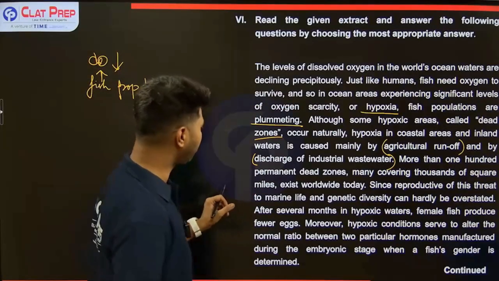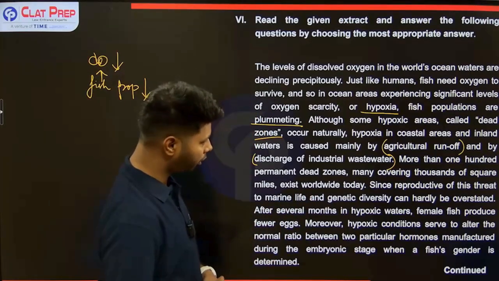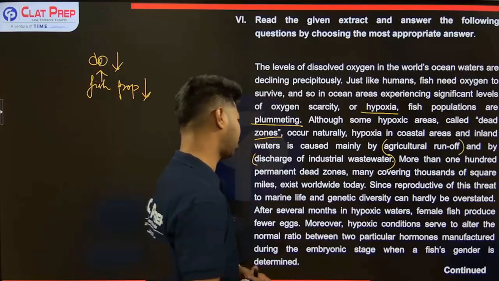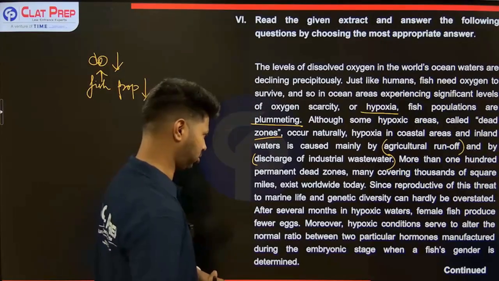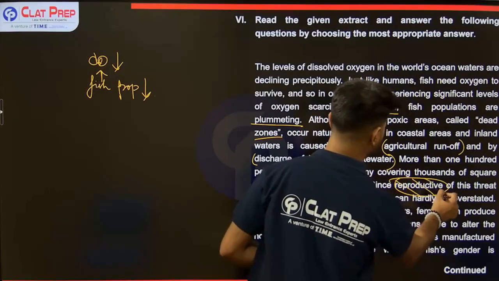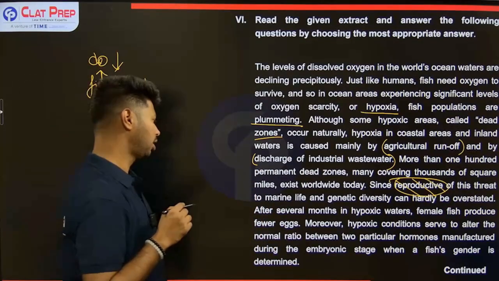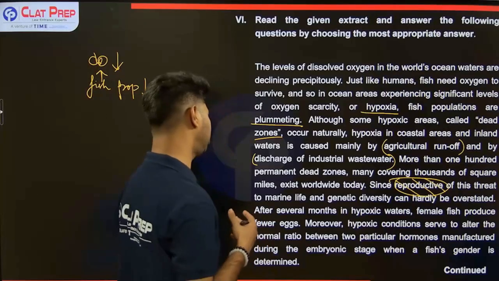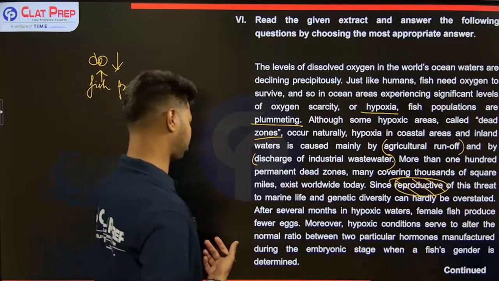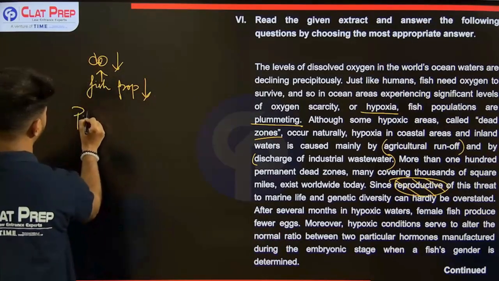Okay. More than 100 permanent dead zones, many covering thousands of square miles, exist worldwide today. The importance of this threat to marine life and genetic diversity can hardly be overstated. After several months in hypoxic waters, female fish produce fewer eggs. Moreover, hypoxic conditions serve to alter the normal ratio between two particular hormones manufactured during the embryonic stage when a fish's gender is determined. So, what is the problem with these hypoxic zones?